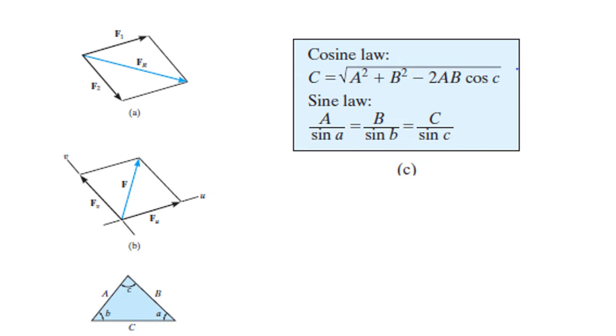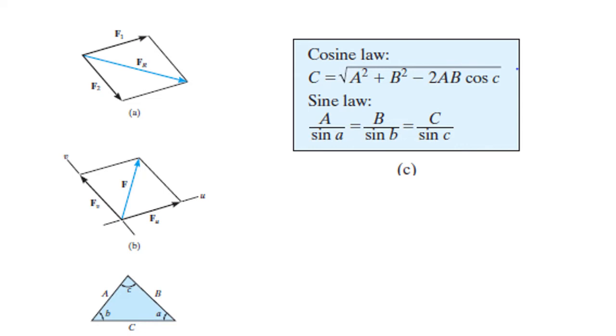The cosine law states that the resultant C equals the square root of A squared plus B squared minus 2 F1 F2 cosine of the angle, where A squared means F1 squared and B squared means F2 squared, and the angle is the one between those two forces. That's it, simple.